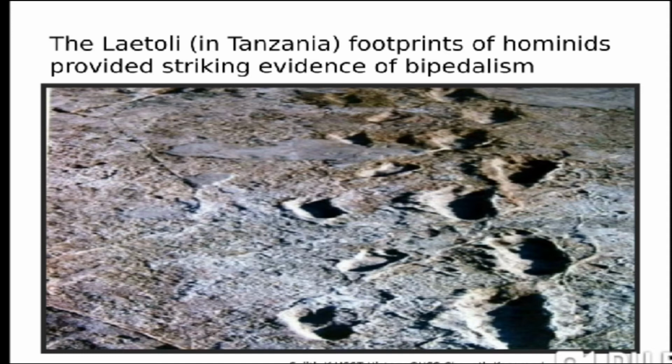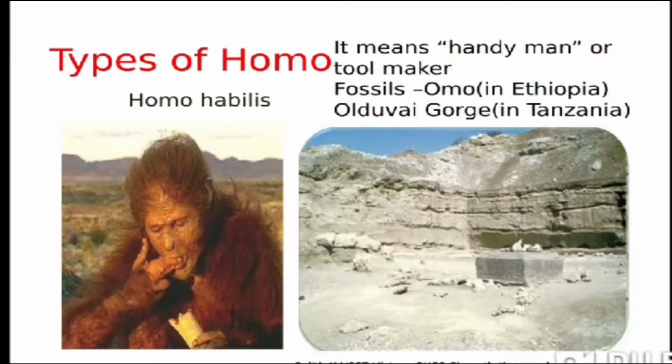So another genus of human being originated, which was more capable of living in the changed condition after the ice age, and that genus was known as Homo. Now what was Homo and what were its types, that we will discuss now. Homo is a Latin word which means man. So different forms of human being appeared on this earth with the passage of time.